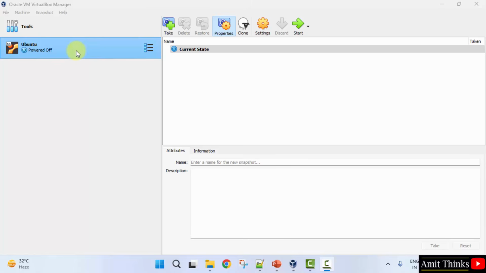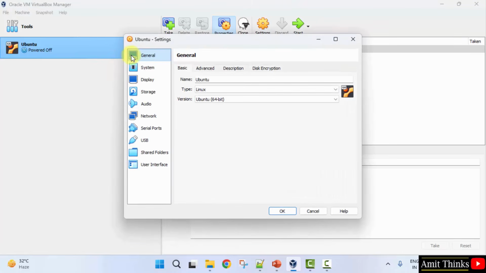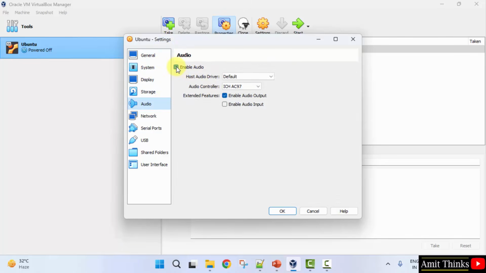So for our guest OS audio, right click here, because Ubuntu is our guest OS. Click settings. Now here under settings, go to audio and enable this. That's it. We already enabled it. Rest keep as it is. Enable audio and click on OK. So guys, in this video we saw how we can enable audio on a guest OS. Thank you for watching the video.